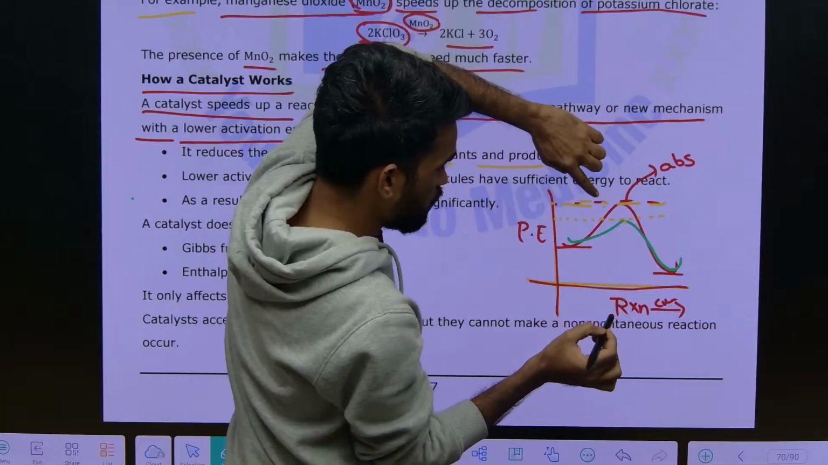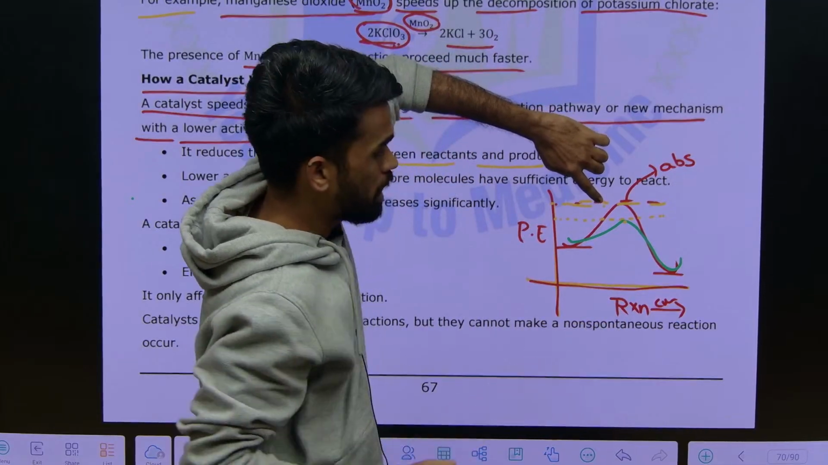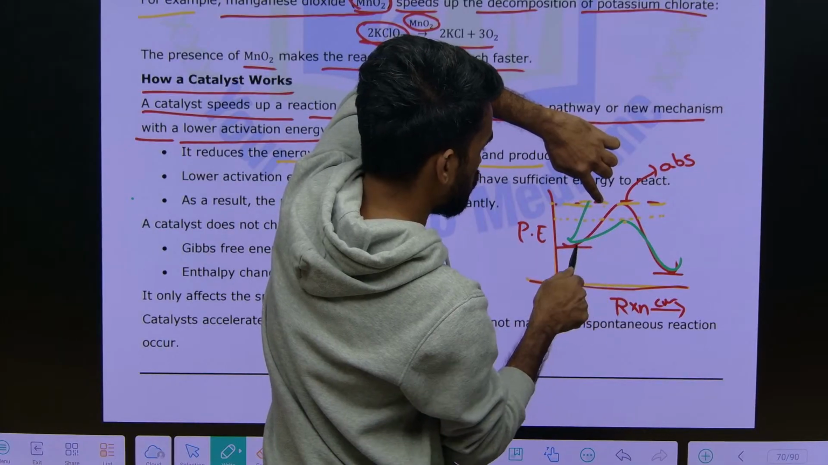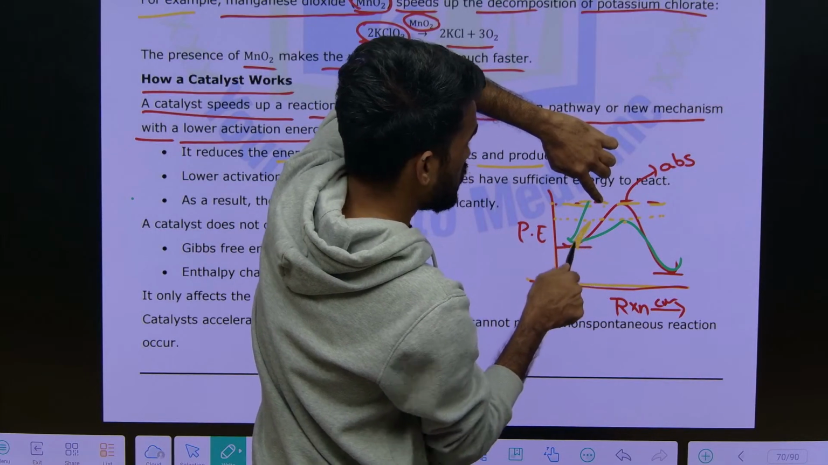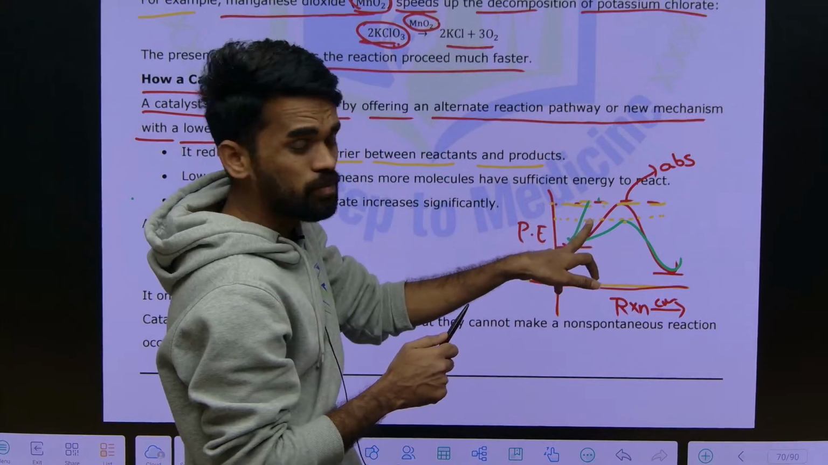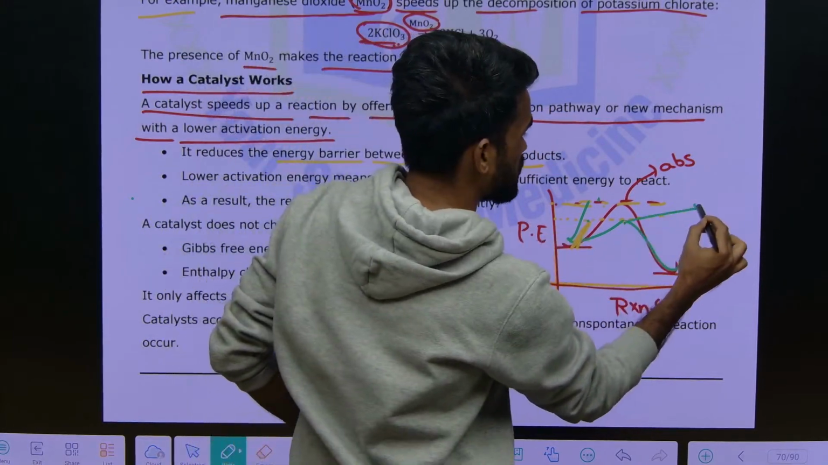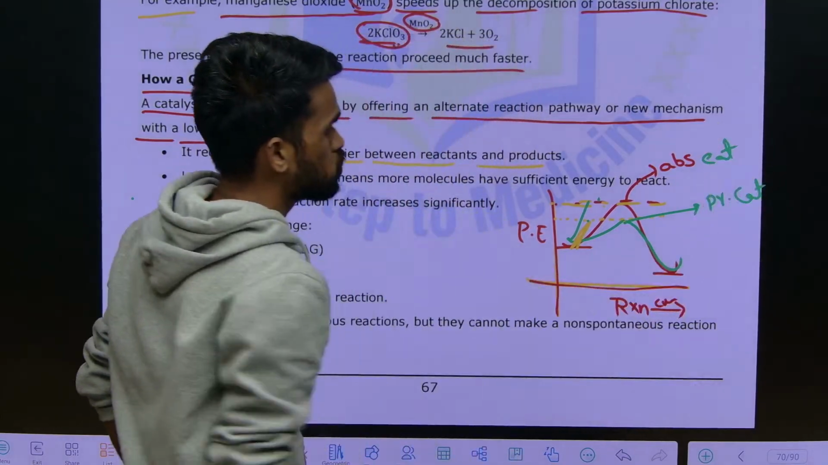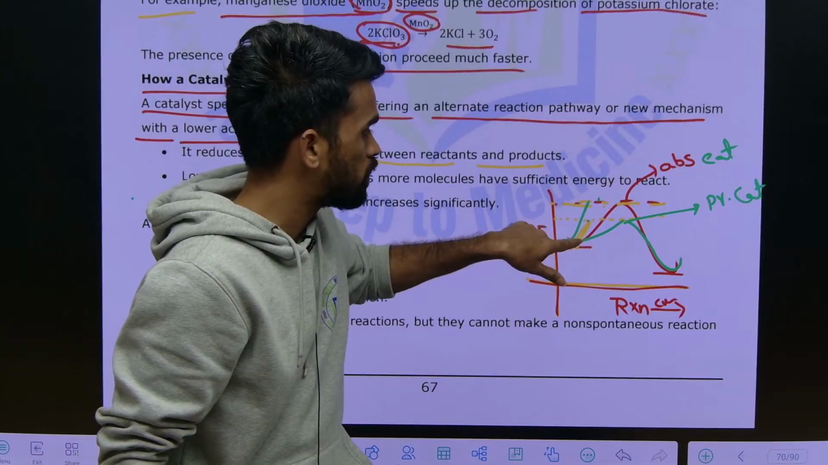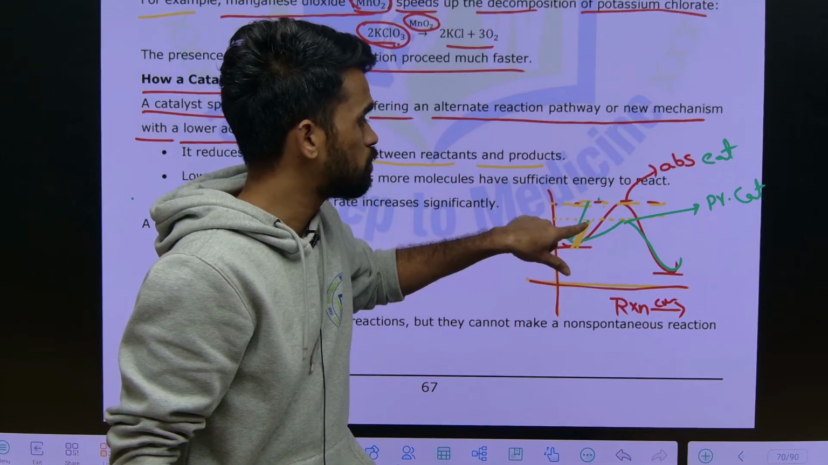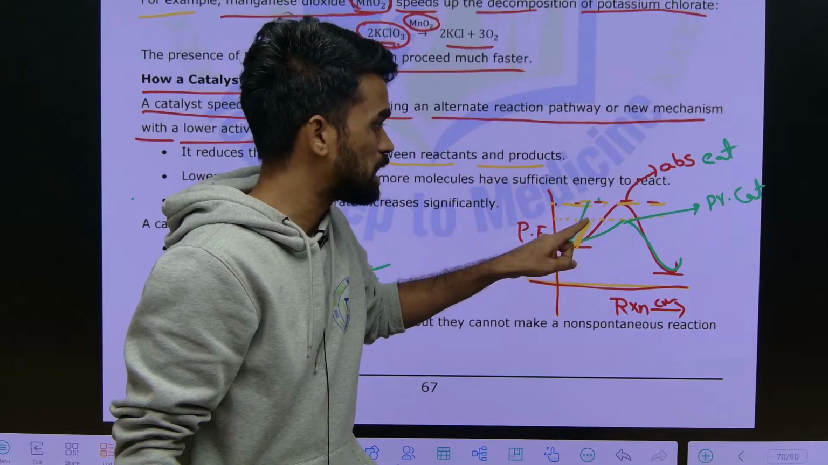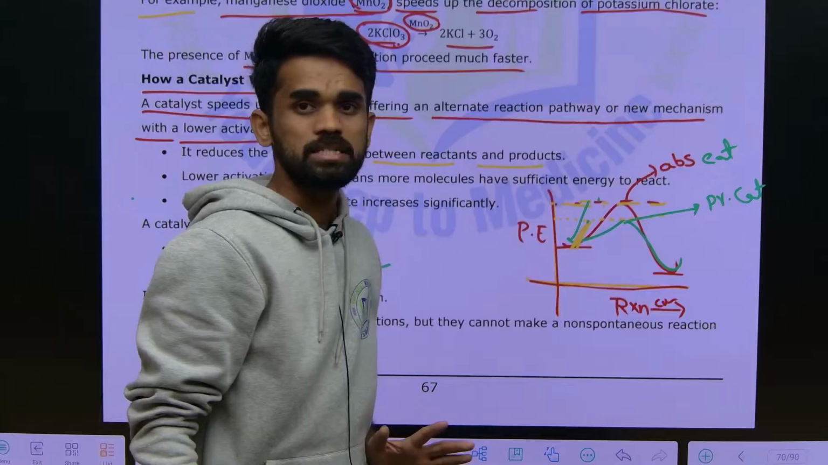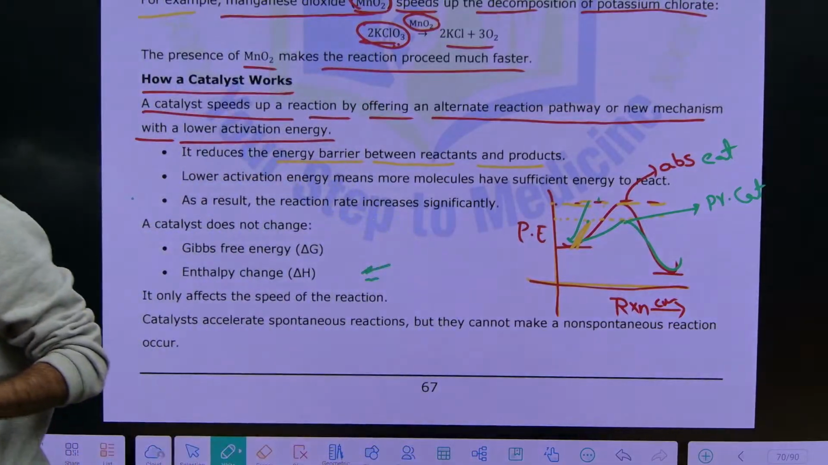Previously you required this much energy to get activated, but now you only require this much energy. It means you are requiring a lesser amount of energy now. This is in the presence of catalyst, and this is in the absence of catalyst. If lower energy is required for getting activated, more molecules will get activated and the reaction will proceed faster compared with the absence of catalyst. That's it. This is what you need to understand here.